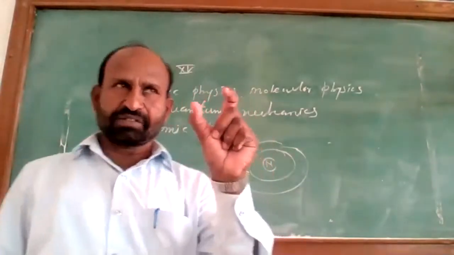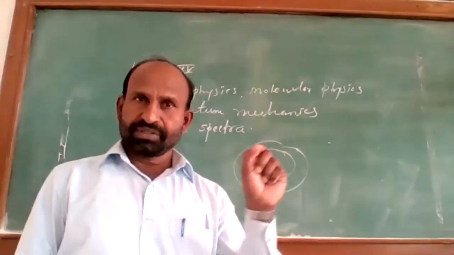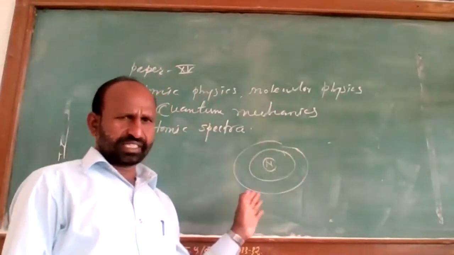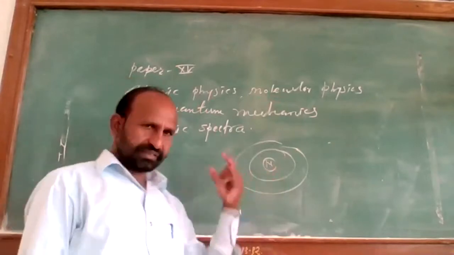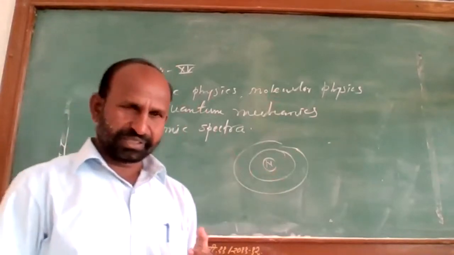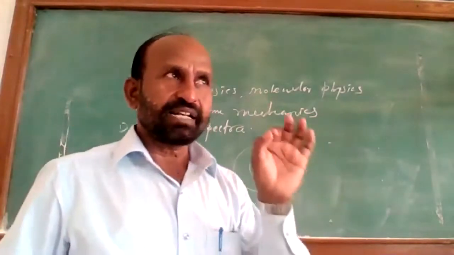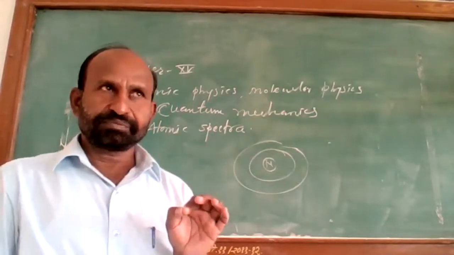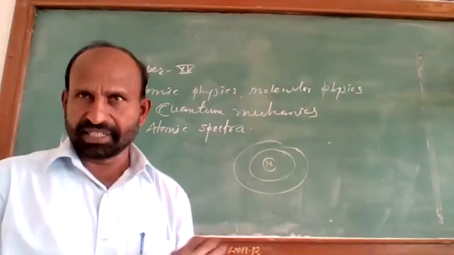Now this central part of the atom, that is the nucleus, consists of proton and neutron. These are the main particles. There are so many particles along with proton and neutron, but at this moment we will study only proton and neutron. And the entire mass of the atom is concentrated at the center of the atom.